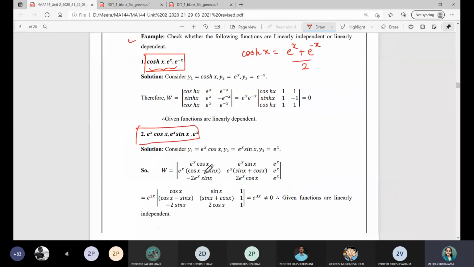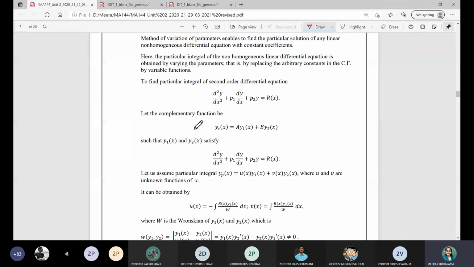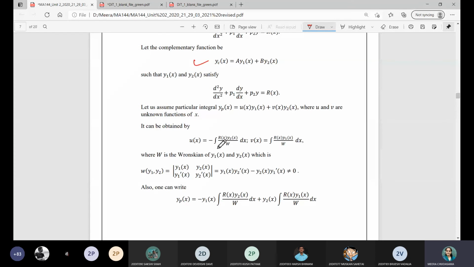So let me show you this part. This is the complementary function we are given. At that time, u of x is directly obtained by this. Here they have taken yp of x as u of x into y1 of x plus v of x into y2 of x. Notations are changed; I have just taken it as u1 and u2. Here they have directly given u of x as this quantity, right? So you can see that yp will remain the same whatever notations you consider. In that case yp is represented by this equation, which is called the variation of parameter.